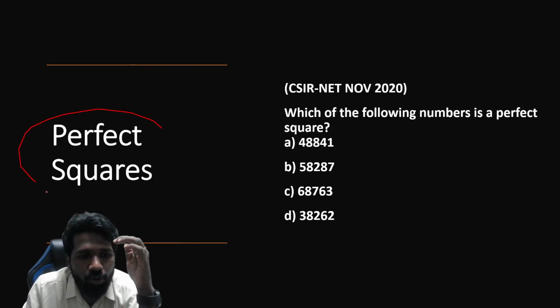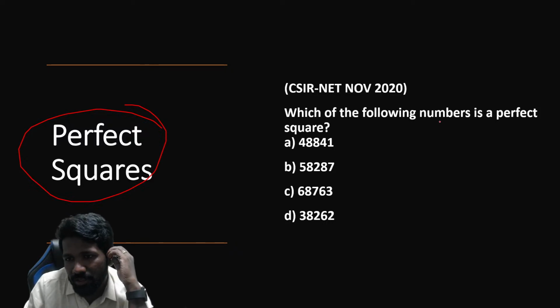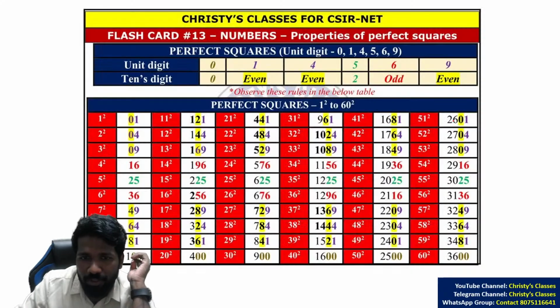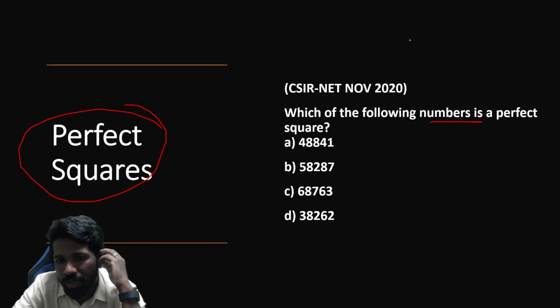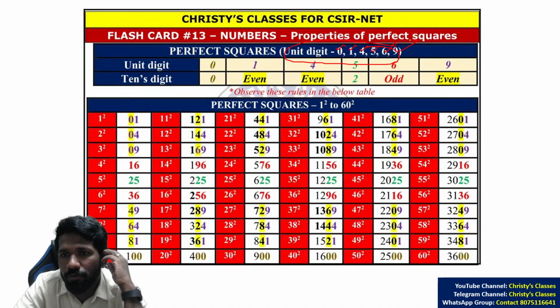so that you will get an idea how to identify perfect squares fast. So which of the following is a perfect square? First, you should know that numbers ending in 2, 3, 7, 8 cannot be perfect squares. The unit digit of a perfect square should be 0, 1, 4, 5, 6 or 9. The unit digit of a perfect square should only be 0, 1, 4, 5, 6, 9.